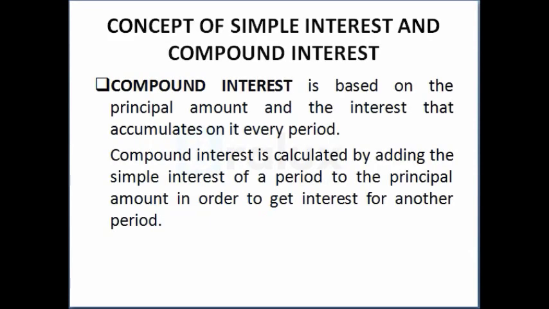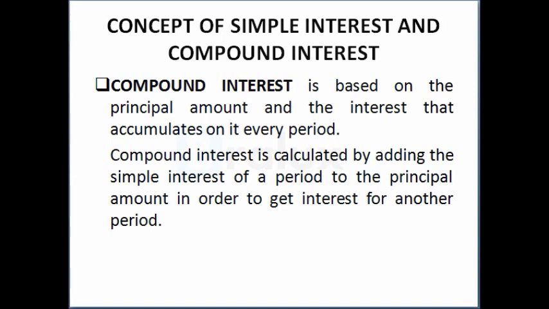So basically, compound interest is calculated by adding the simple interest of a period to the principal amount in order to get interest for another period. So it's just the simple interest on the principal amount that gives us a new principal that will be used in calculating another interest for another period.